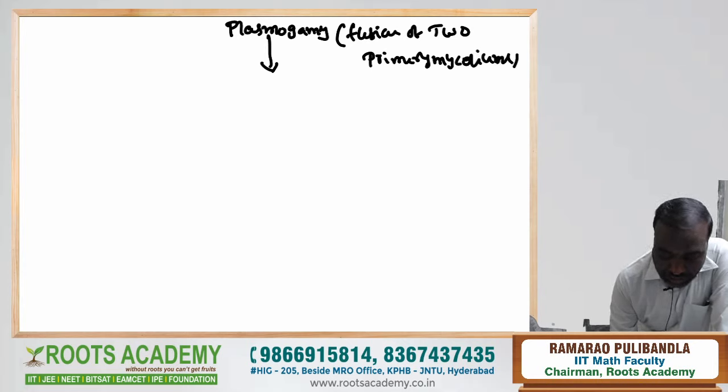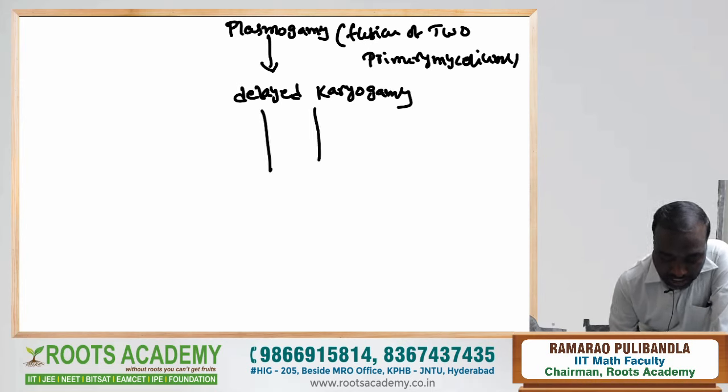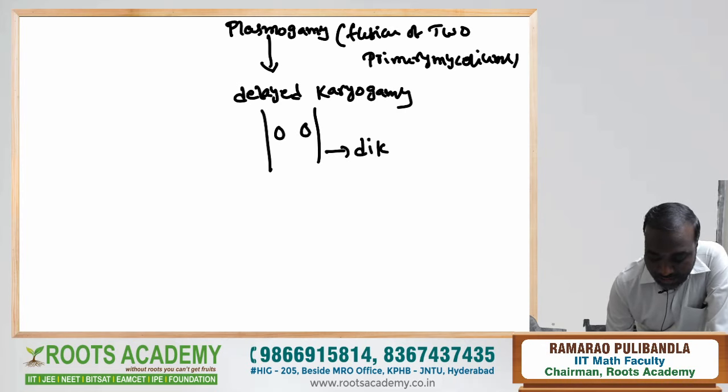Then plasmogamy takes place, and after plasmogamy there is delayed karyogamy. The protoplasm is fused; one cell has one nucleus, and the other also has one nucleus. Now this is called the dikaryotic phase.